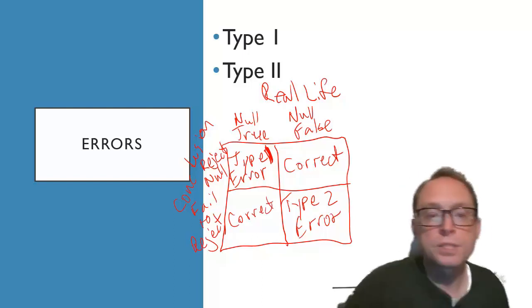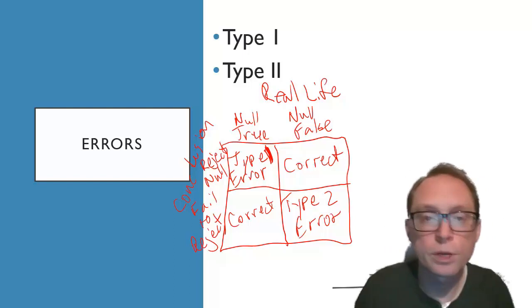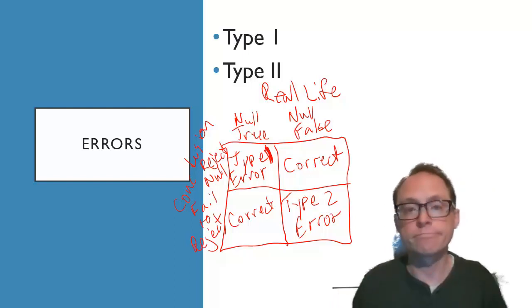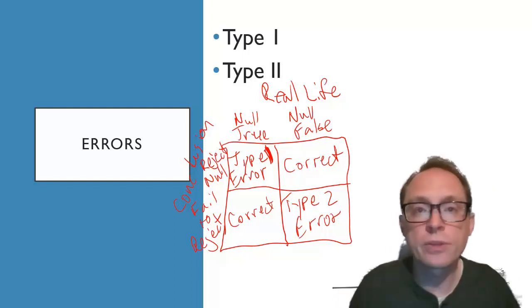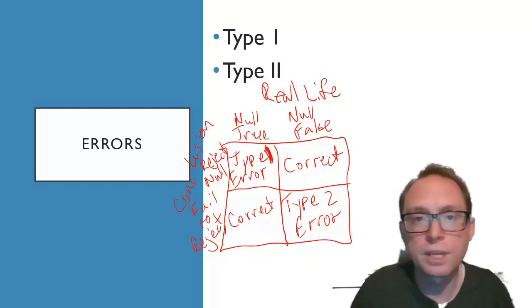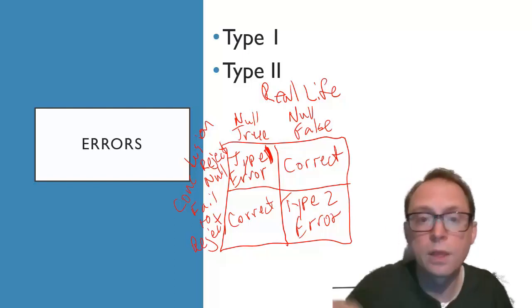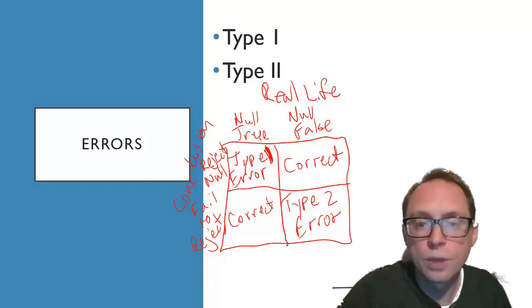So if I go out there and say, you know what, I don't have enough evidence to say this really works, and in reality, it doesn't work, then I'm correct. But if I go out there and say, I don't have enough evidence to say that this works, when in reality it does work, then I've made a type 2 error.